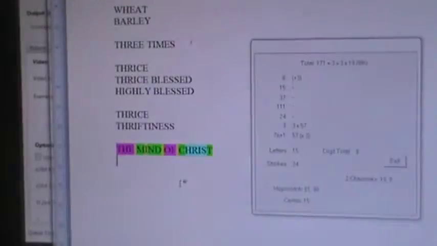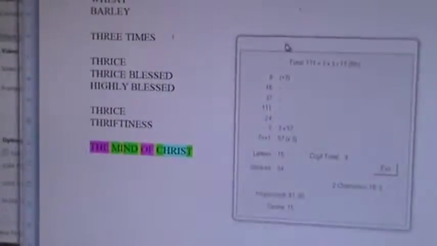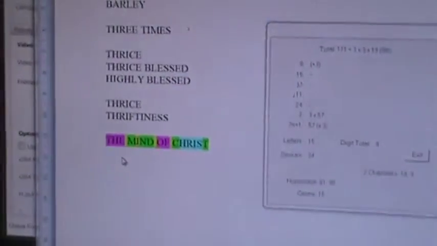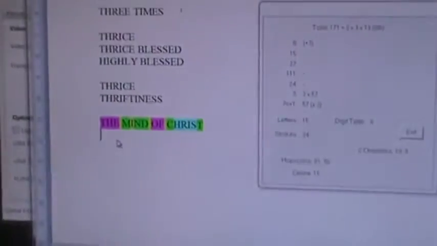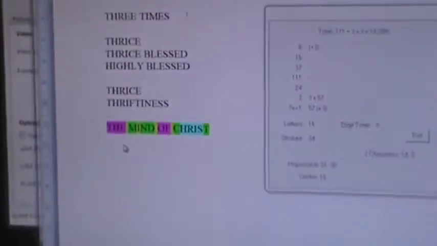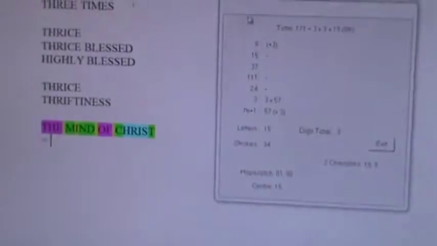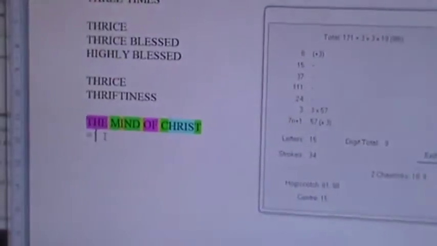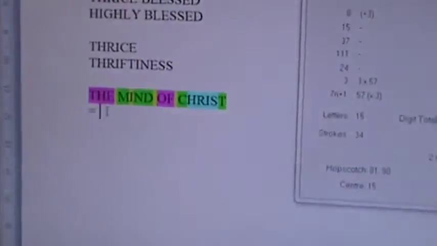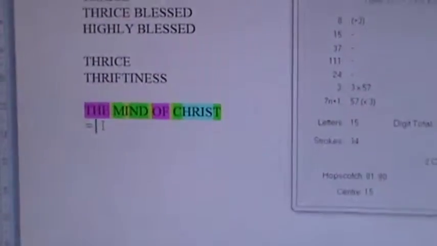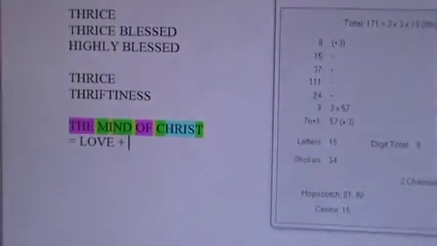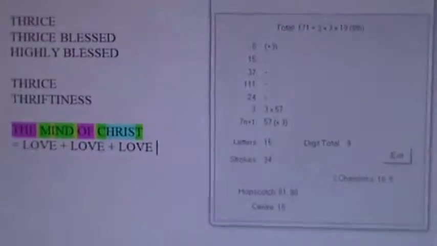So there it is. So to officially do this, and by the way, this is all happening on the 24th, 888 day of the 3rd month. Very divine for the number 3. And 2015, when you speak it in text, divides by 3, and it is the 33rd year of my life, 33. So now this equals. We are now writing an equation that is more glorious than Einstein's E equals mc squared. We are showing you the mind of Christ mathematically to the glory of the Trinity. Ready? And the glory of Christ, of course. The mind of Christ equals love plus love plus love plus 9 on top, okay?